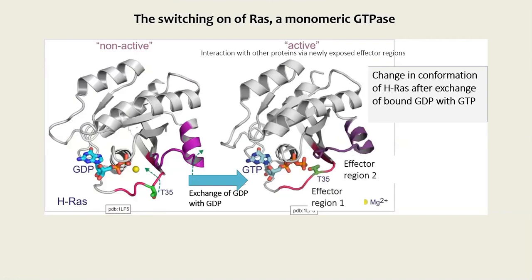Now this is the actual diagram of a G protein. You can see that here a molecule of GDP binds. This is the inactive state of the protein. Once this molecule of GDP is withdrawn and it is replaced by GTP, two effector regions are exposed, and these effector regions interact with other proteins to make them active.